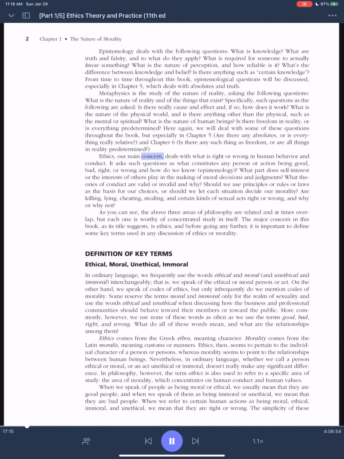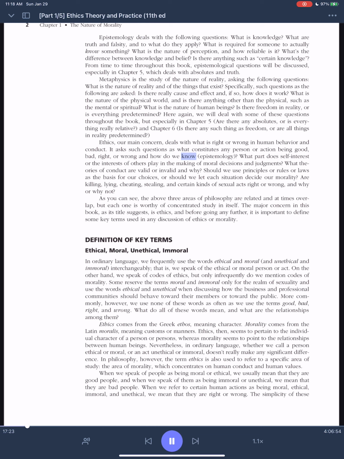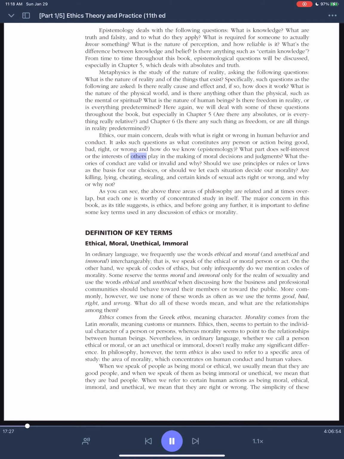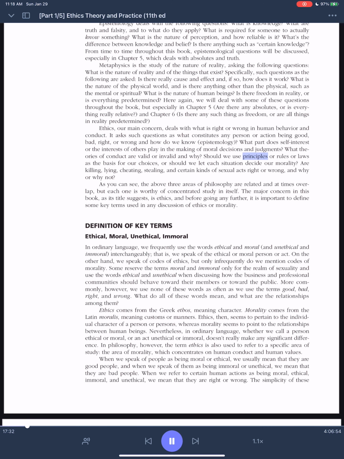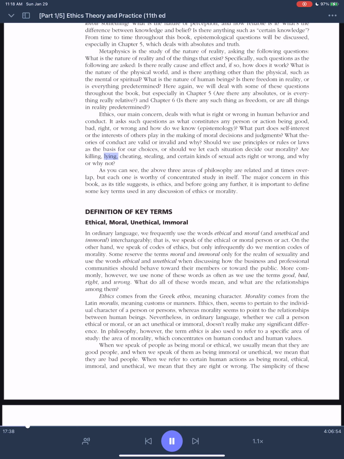Ethics, our main concern, deals with what is right or wrong in human behavior and conduct. It asks such questions as: What constitutes any person or action being good, bad, right, or wrong, and how do we know? What part does self-interest or the interests of others play in the making of moral decisions and judgments? What theories of conduct are valid or invalid and why? Should we use principles or rules or laws as the basis for our choices, or should we let each situation decide our morality? Are killing, lying, cheating, stealing, and certain kinds of sexual acts right or wrong, and why or why not?